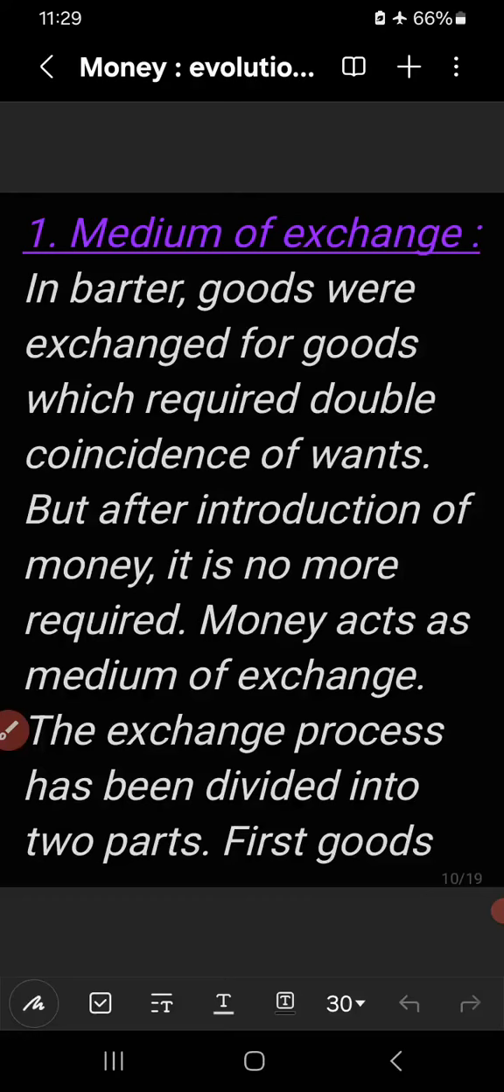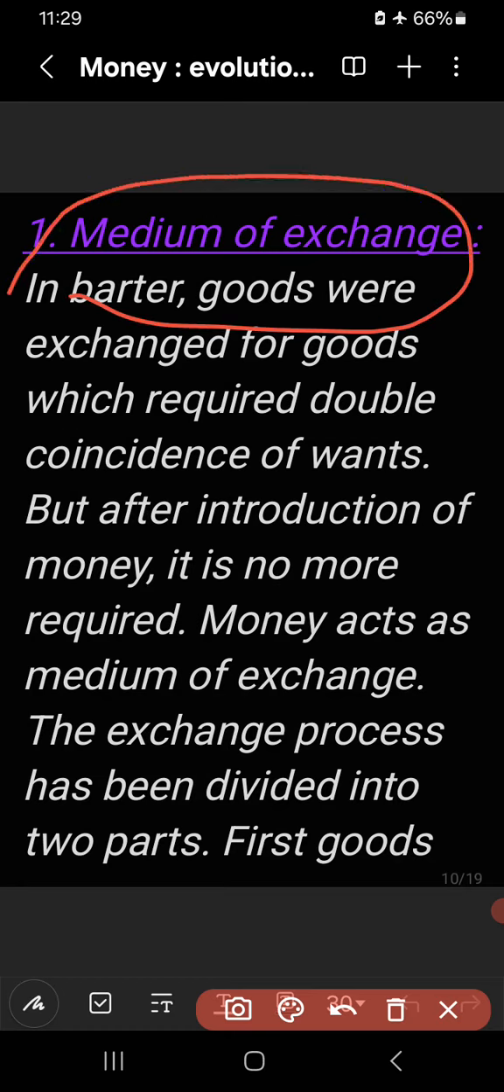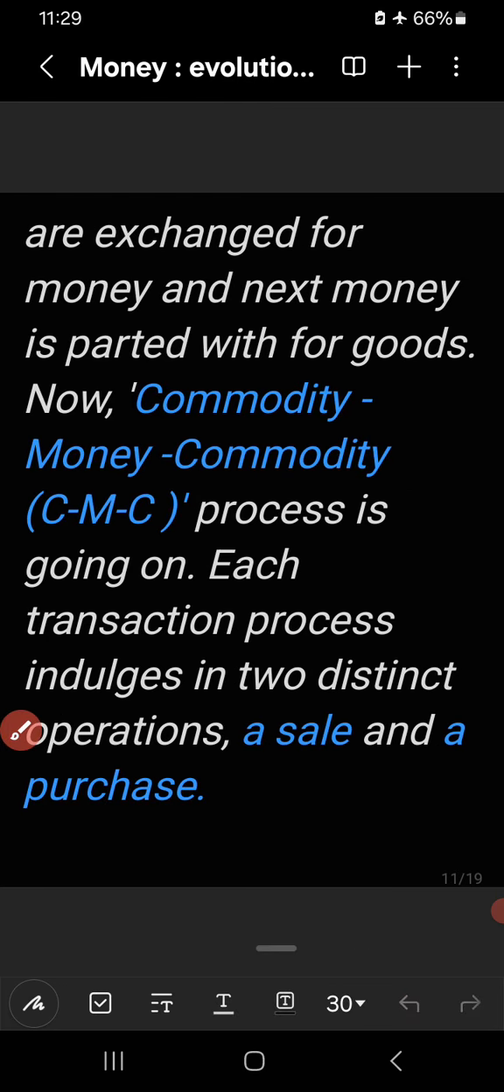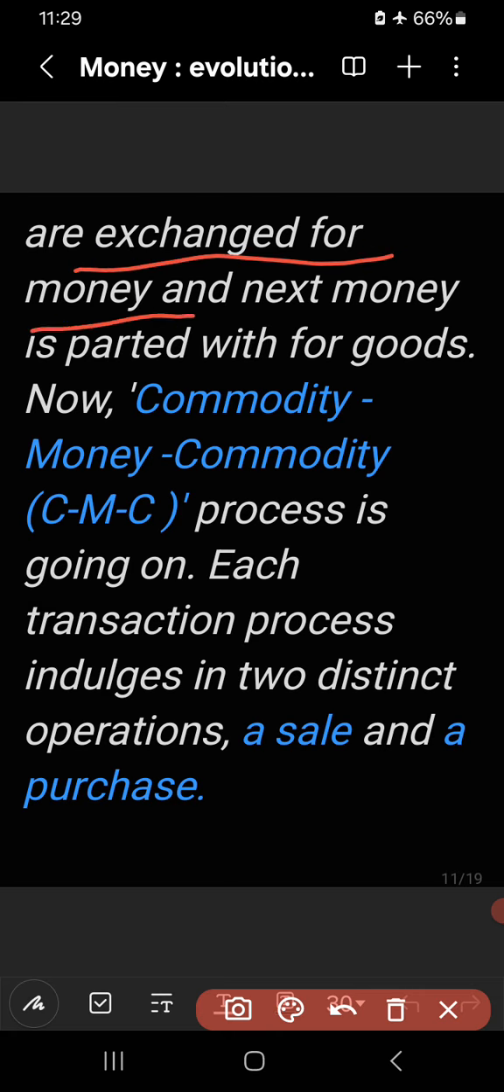After accepting money as a medium of exchange, the exchange process has been divided into two parts. What are they? First, goods are exchanged for money. And next, money is parted with for goods. That means we exchange the goods and services in our possession and get money, and with that money we can buy the goods and services required by us, right?